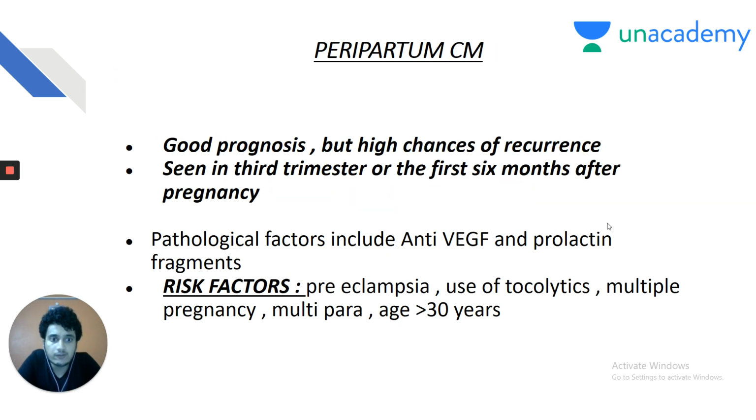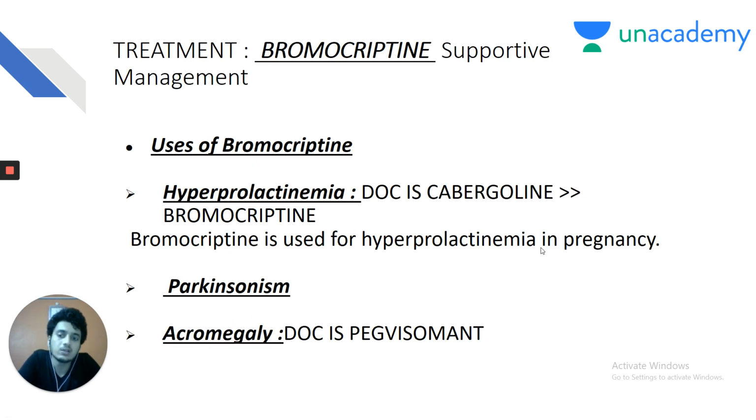Treatment. My dear friends, you must be able to guess the treatment based on the pathophysiological factor, that is prolactin. So prolactin analogs, bromocriptine, has been used for the treatment of peripartum cardiomyopathy, and supportive management like IV fluids and inotropes can be given. Remember friends, peripartum cardiomyopathy carries a good prognosis, but there are high chances of recurrence in the next pregnancy. Again, whenever you hear the word bromocriptine, it is a prolactin inhibiting factor. So you must be able to recall the indications of bromocriptine from your pharma knowledge.